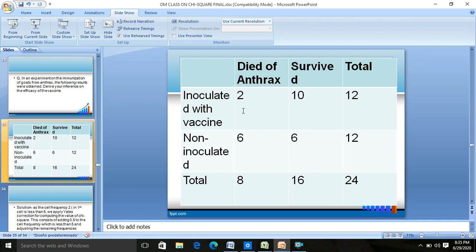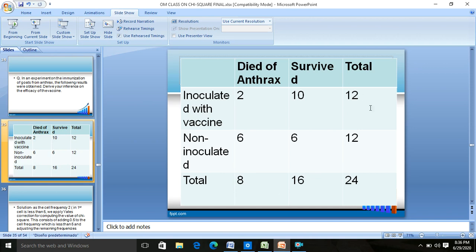As you can see, it is a 2 into 2 contingency table. Died, survived is compared with inoculated, non-inoculated. 2, 10, 6, 6 are respectively A, B, C and D in format, and this is A plus B, this is C plus D, this is A plus B plus C plus D, this is A plus C, this is B plus D.